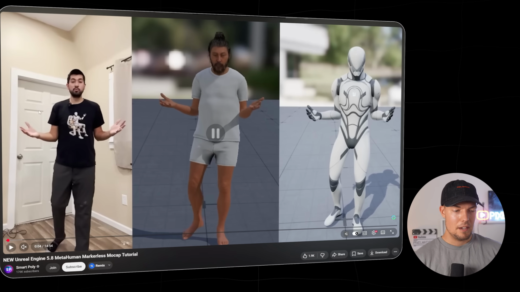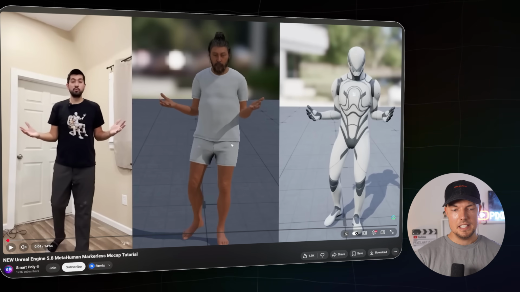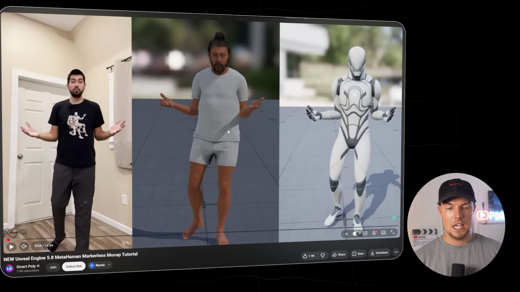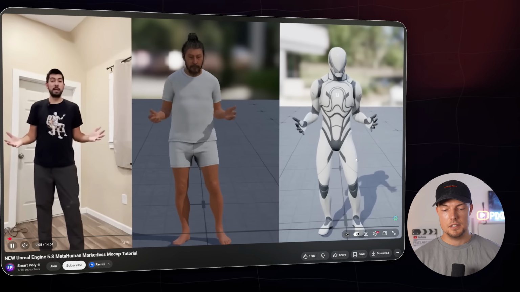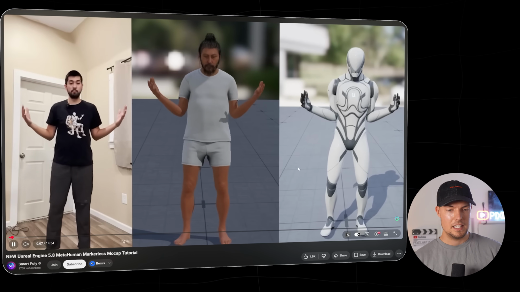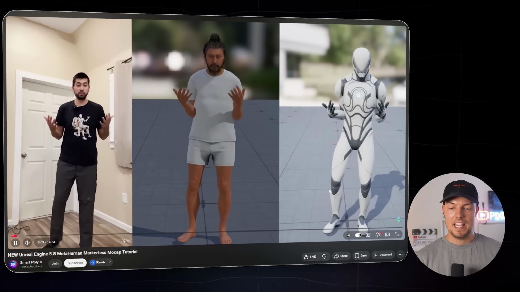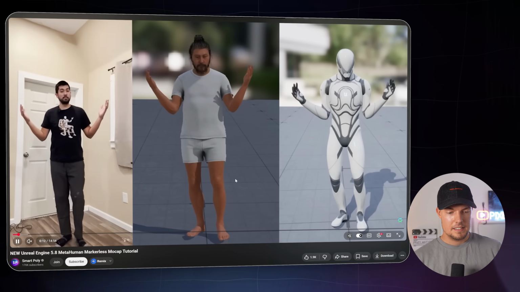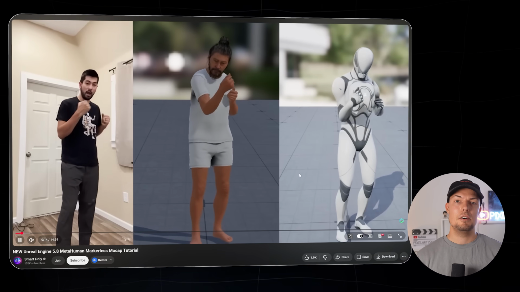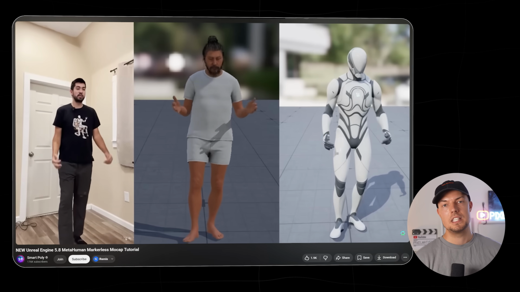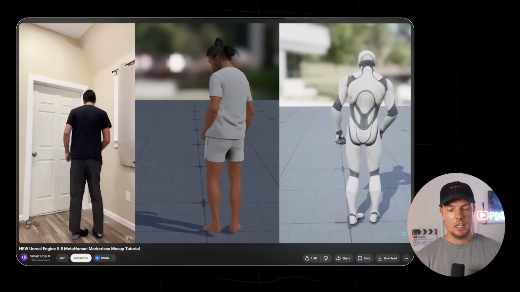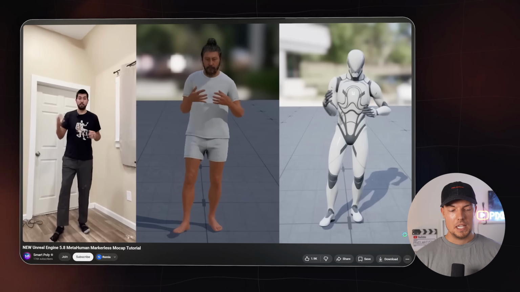So you can see you have your video on the left side, then you have your animated mesh in the middle part, and here the Unreal Engine 5.8 character, which is of course really cool because you can see it's quite accurate and it's easy to track. It reminds me a bit of what Reallusion published last year already with also their motion capture tools. But it's really cool to see.